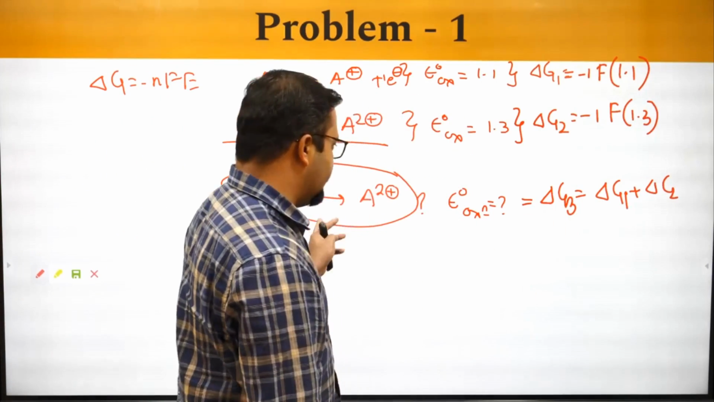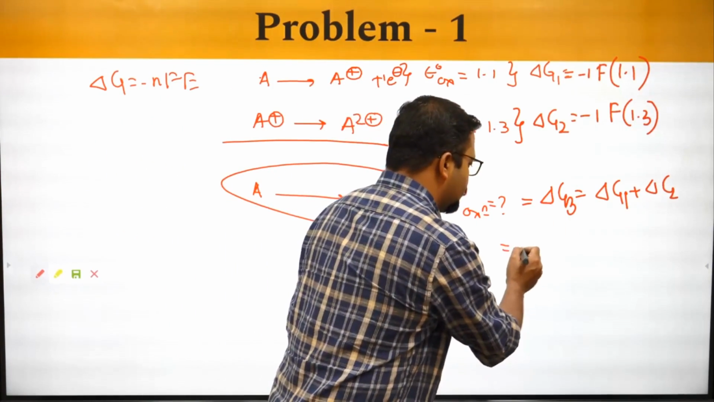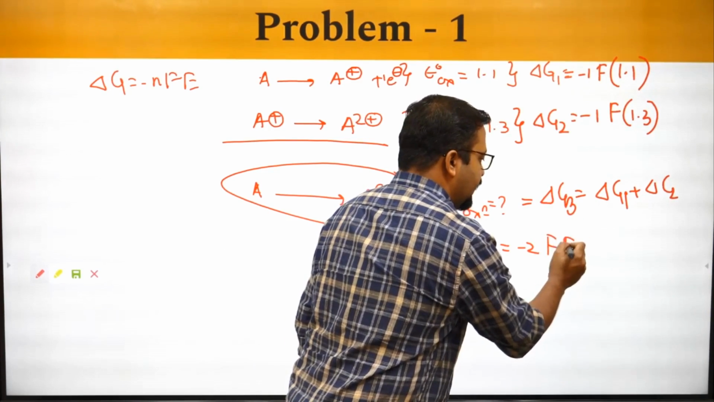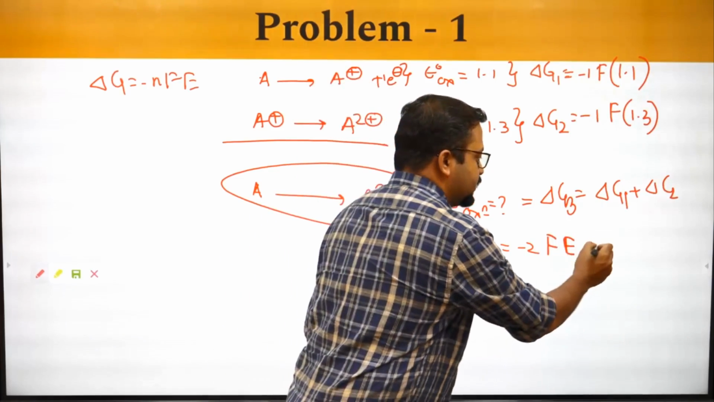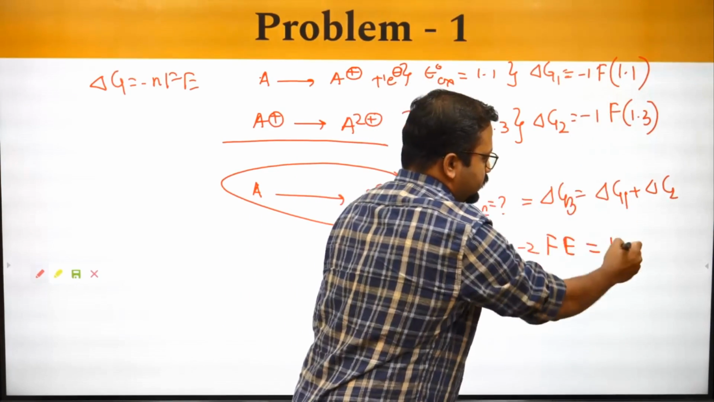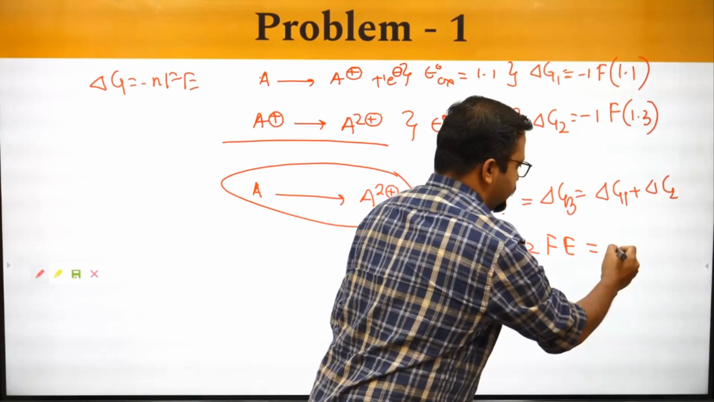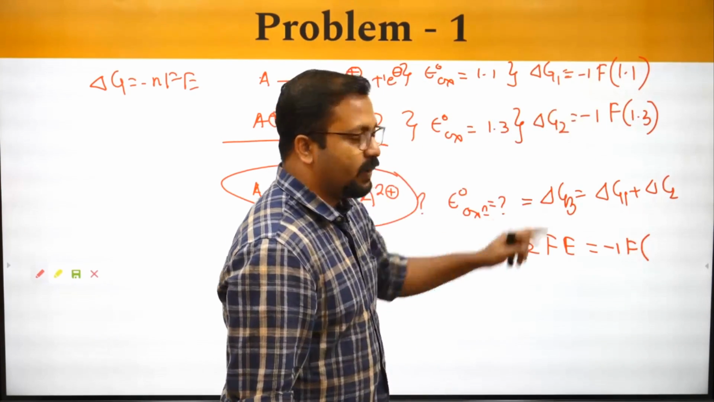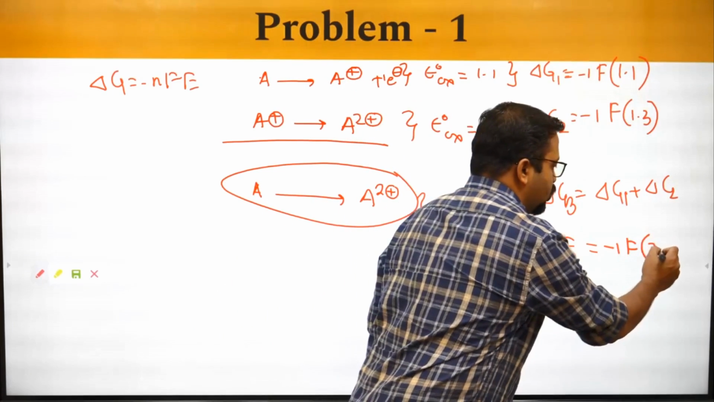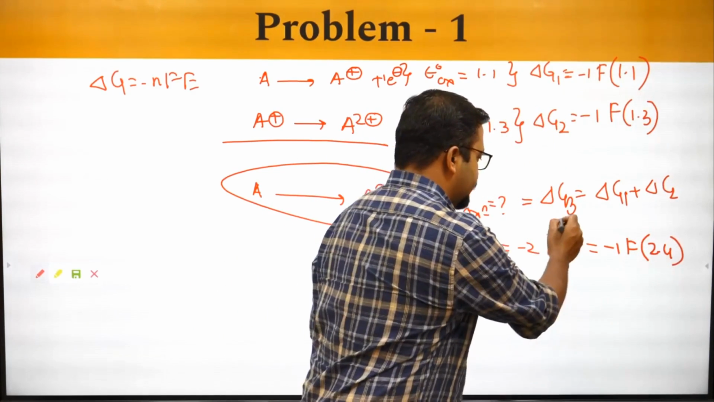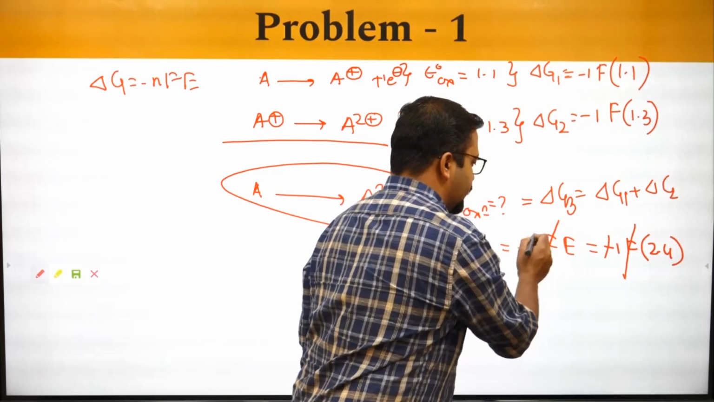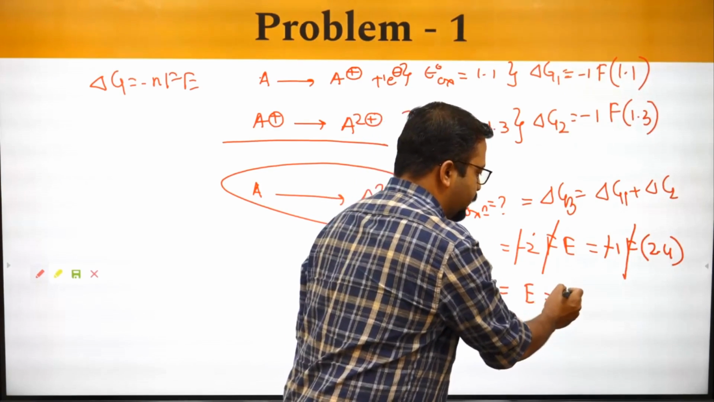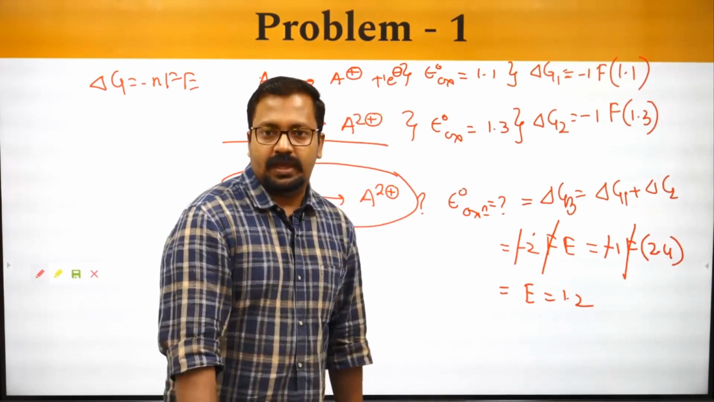For delta G3, the number of electrons lost is equal to 2, so minus 2F times E, which you need to calculate, equals minus 1 F common, 1.1 plus 1.3, that will make it equal to 2.4. Okay, F gets cancelled out, minus gets cancelled out, and E becomes equal to 2.4 by 2, that is 1.2. Is this clear?